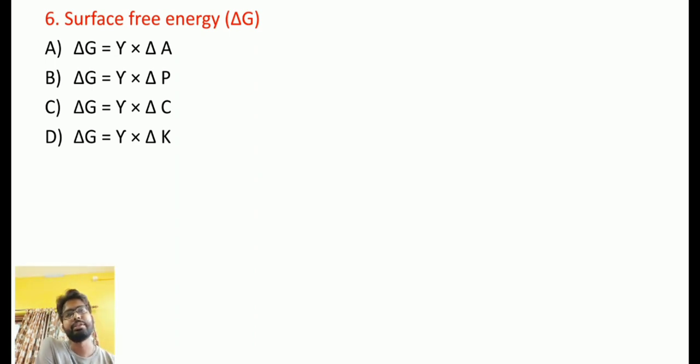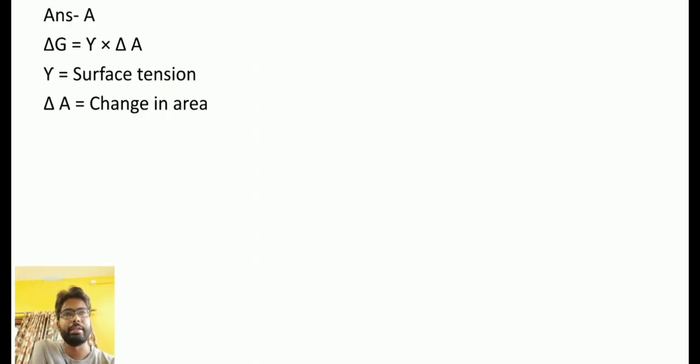Surface free energy is equal to what? Option A is delta G is equal to gamma into delta A. Gamma here means surface tension. The other options are delta G equal to gamma into delta P, gamma into delta C, and gamma into delta K. All of you know that surface free energy delta G is equal to gamma into delta A, where gamma is surface tension and delta A is the change in area.